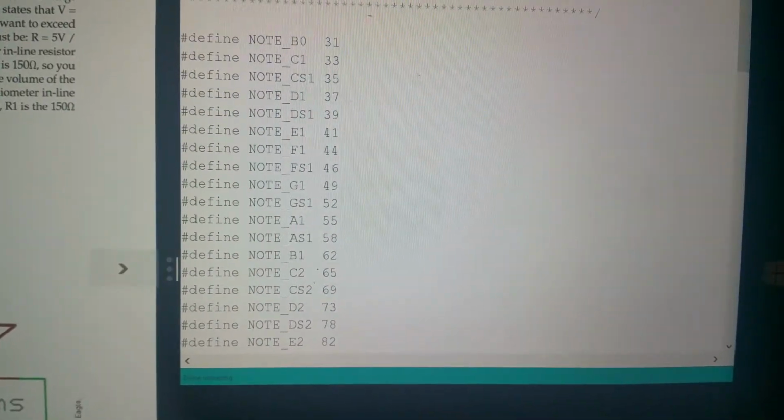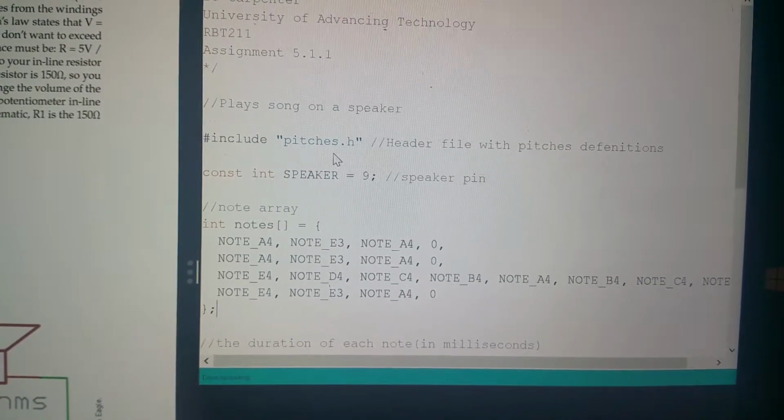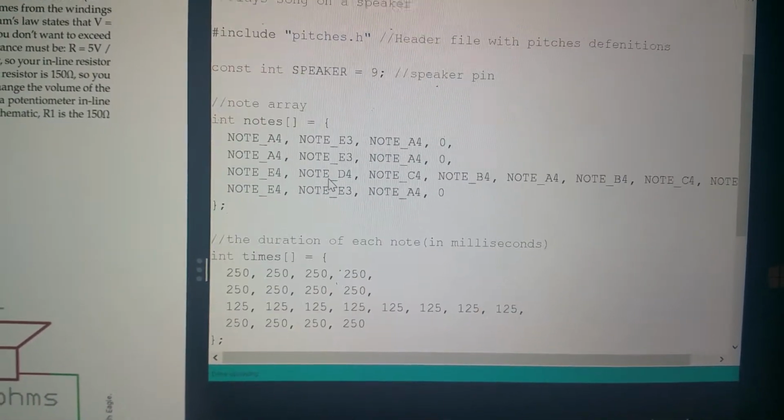So it's a public constant. You want to make sure that you call that back in. So you go in here and you include the pitches header file. Other than that, that's it.